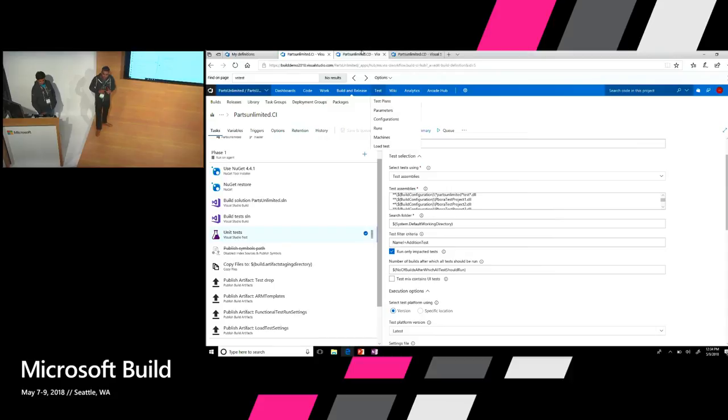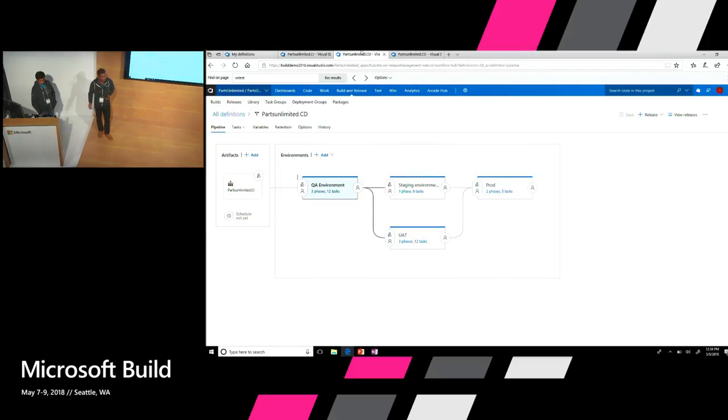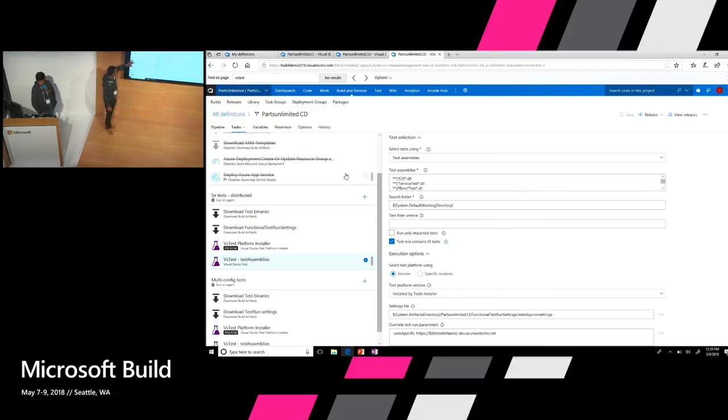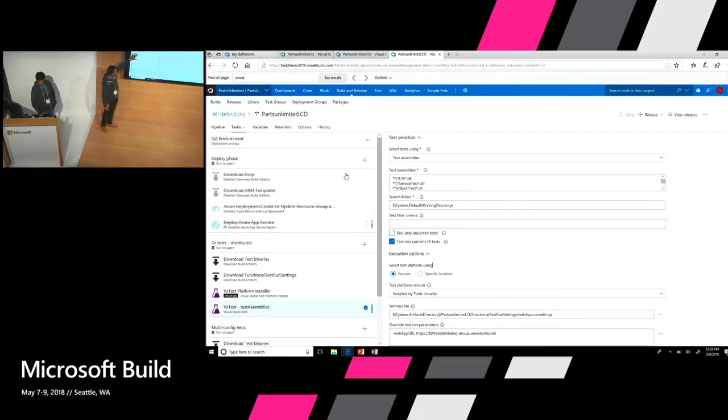But once I've run these unit tests and my build, my artifacts are generated, I'm ready to deploy this into an environment, right? So in here, you see release definition, and I'm deploying to various environments. If I get into my QA environment here, I have my app getting deployed. This is a web app getting deployed on Azure.